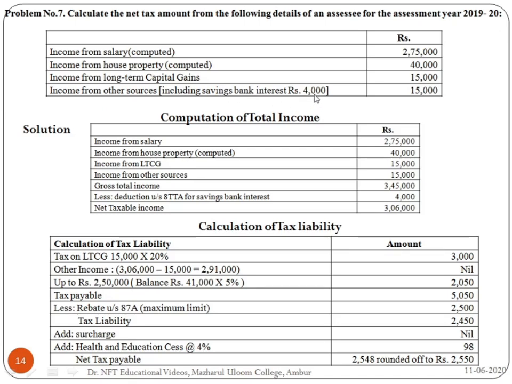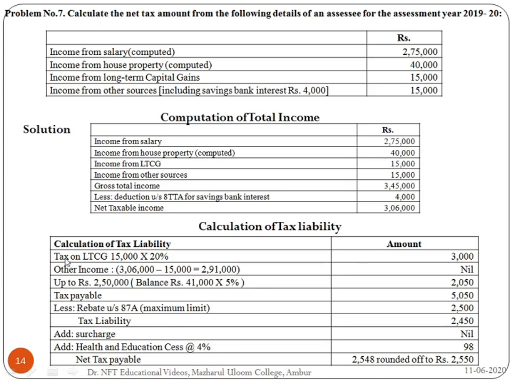Here you are given interest including savings bank interest as 4,000. Income from other sources is 15,000, but here the interest amount 4,000 comes under section 80TTA for savings bank interest, where you can claim the deduction. So minus 4,000, which gives you a net taxable income of 3,06,000.